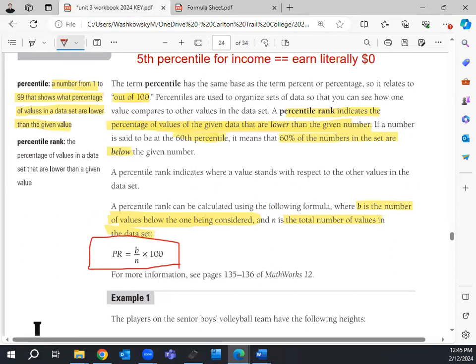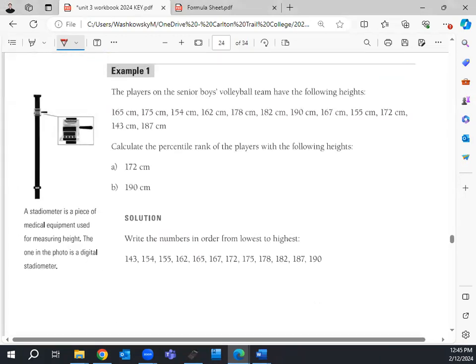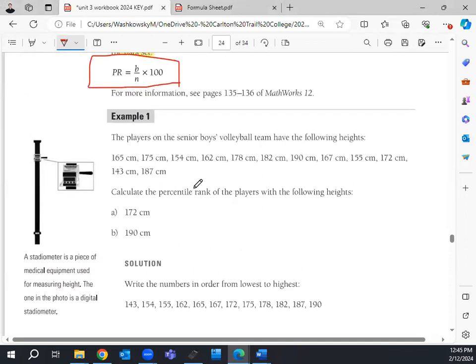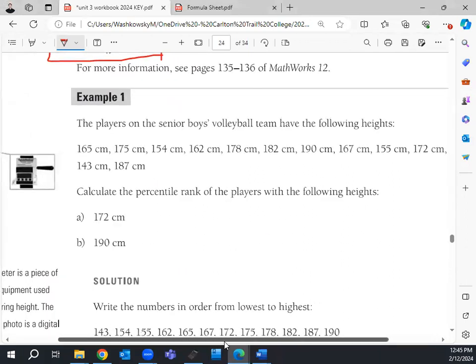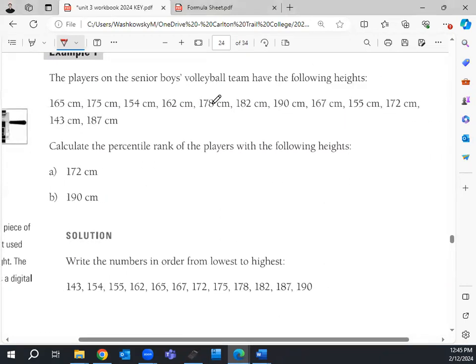So this is our formula here that we're going to end up using for a whole bunch of things. So let's put this into practice. Let's put what percentile is and this formula into a little bit of practice. So if we scroll on, oh, I see I gave you guys the solution there. Lovely. Oh, no, I didn't. Okay. So we scroll down to this first example here. We have players on the senior boys volleyball team, and this is all their heights. Now, we could calculate the mean, the median, the mode of all this stuff. We should be pretty comfortable with that. But now we're going to calculate the percentile ranking.